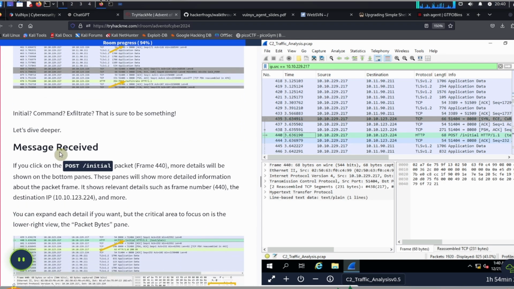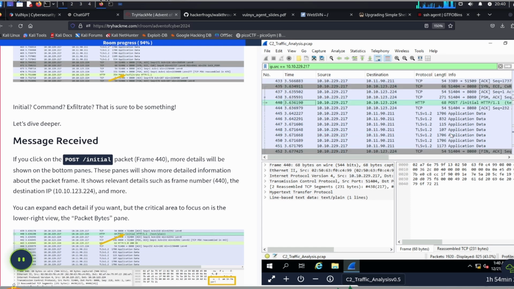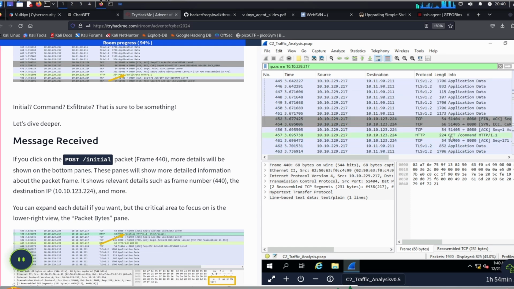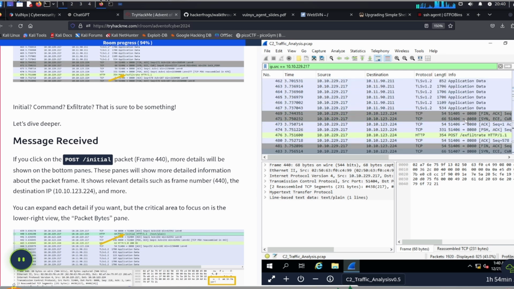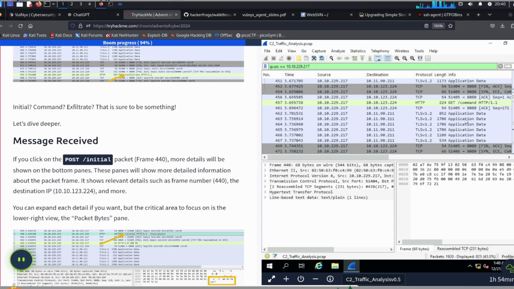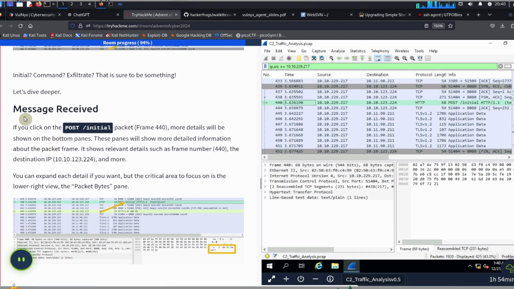Okay, it says initial command exfiltrate. That is sure to be something. So we've got POST and we've got GET, and what else do we have? We've got beacon exfiltrate. These are some interesting looking packets. We're going to be taking a better look at these in just a bit. Okay, so message received. If you click on the POST initial packet, which is frame 440, more details will be shown